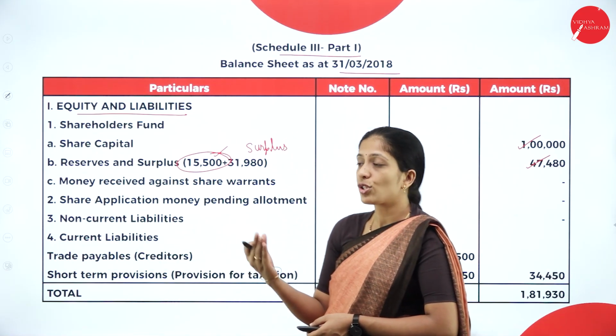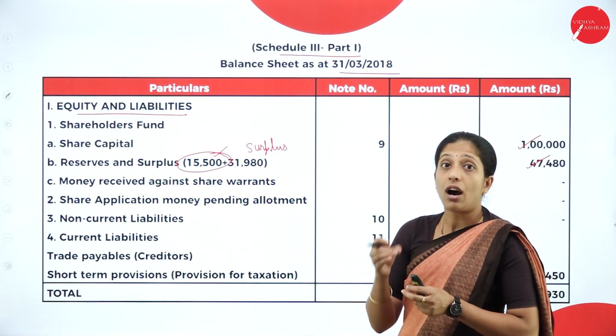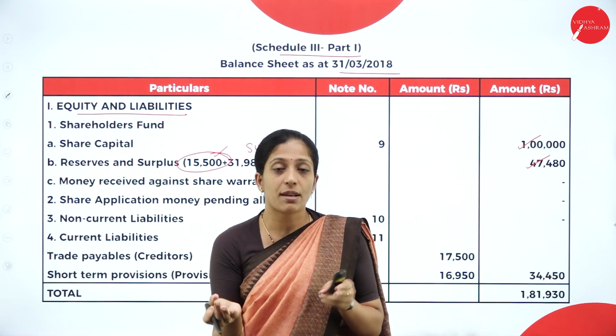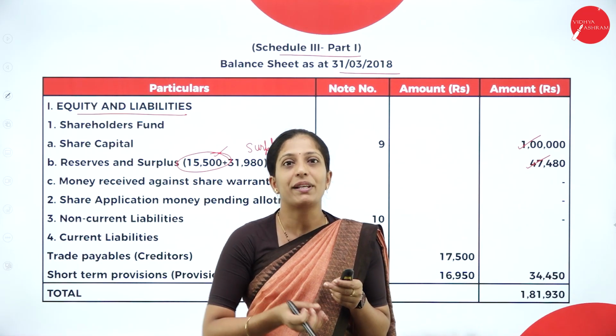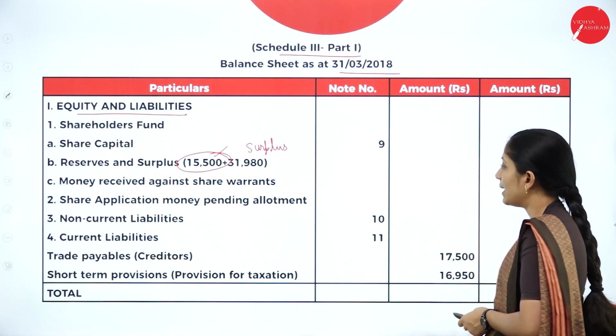Non-current liabilities. If you see the whole question, there is no non-current liability. How to identify non-current liabilities? It will be things like 10% debentures and bonds. Those will be long-term liabilities. But in the question, it is not given, so it will be nil.